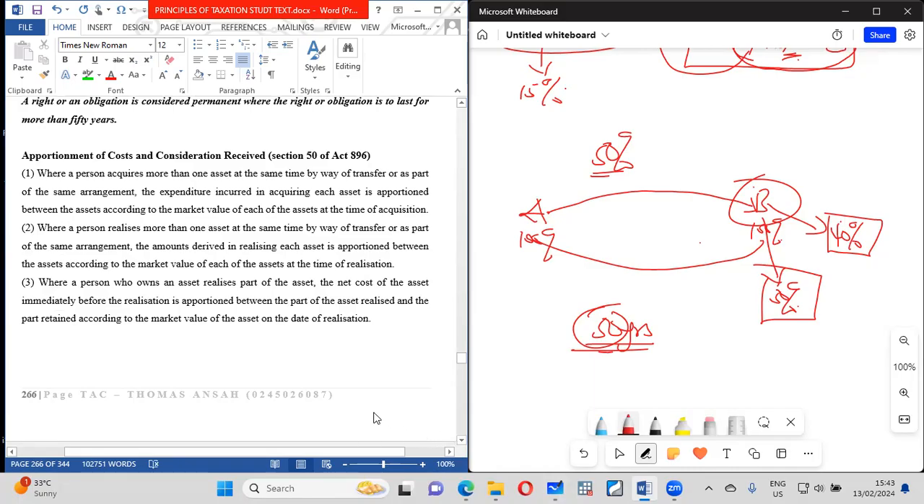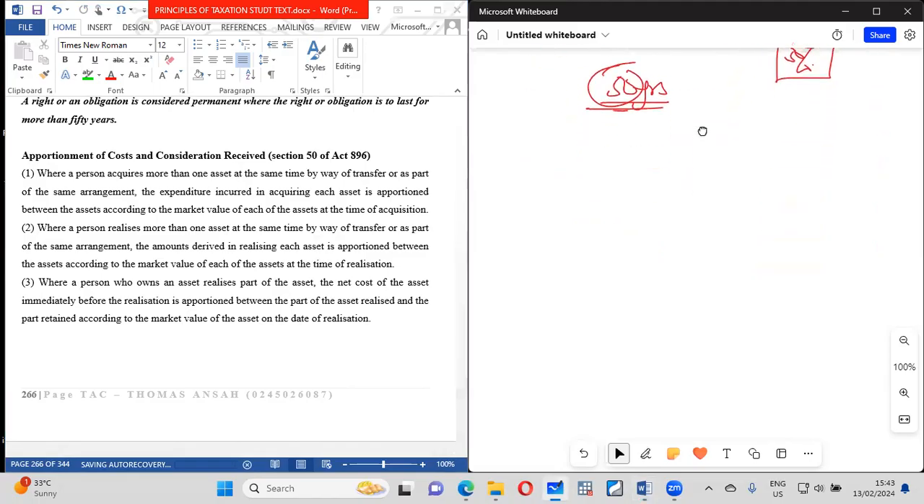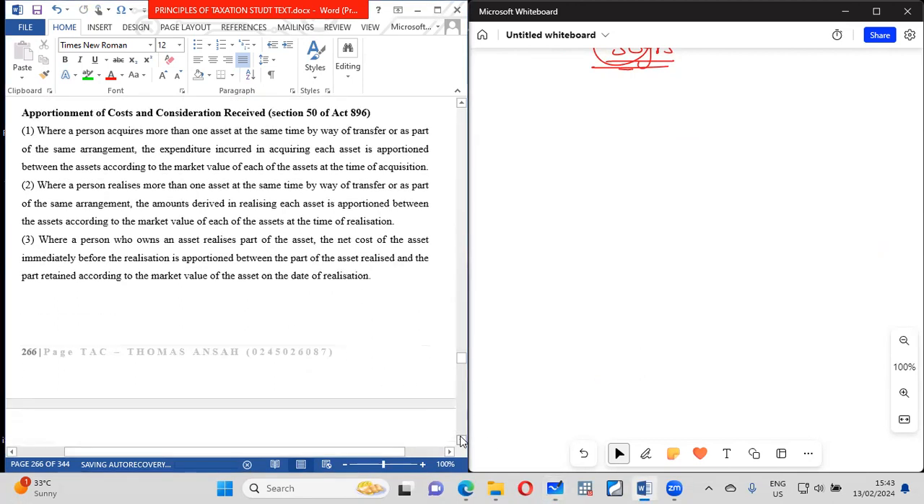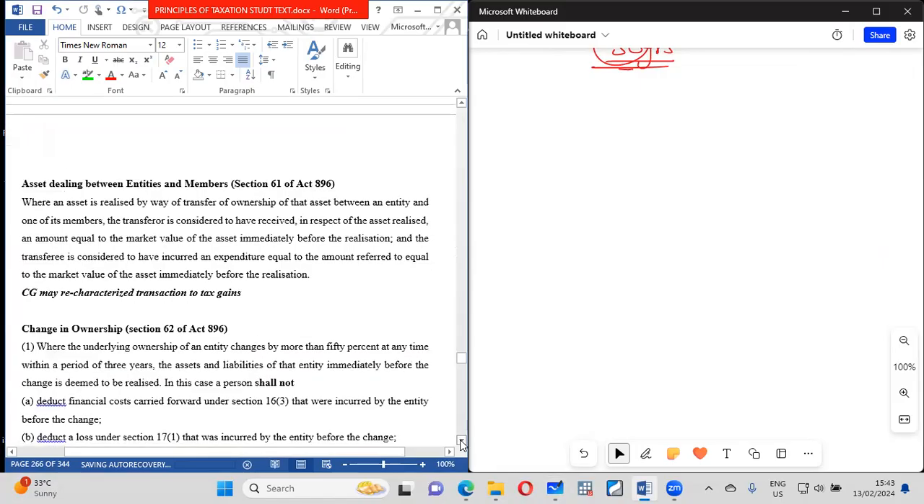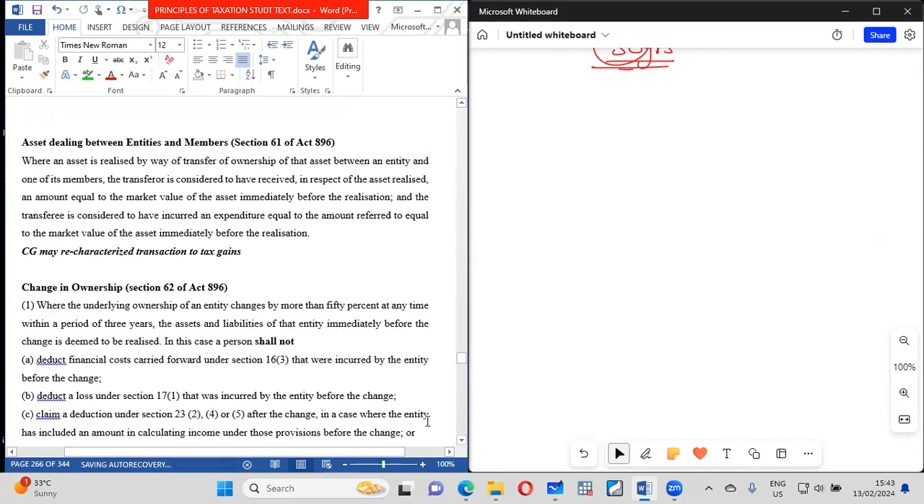Apportionment of cost and consideration received. It goes with the assets together. So you can use the market value, but it must go to the asset. You can't take some asset consideration for another asset. Each and every asset has its own consideration. So that is that.